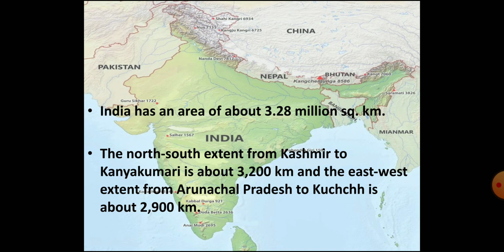If we talk about the area of our country, it is almost 3.28 million square kilometers. From Kashmir in the north to Kanyakumari in the south, it is extended about 3,200 kilometers, and from Arunachal Pradesh in the east to Kutch in Gujarat in the west, it is stretched about 2,900 kilometers.